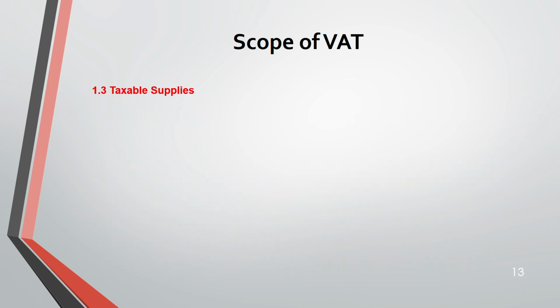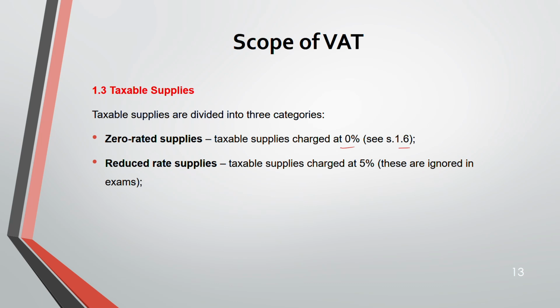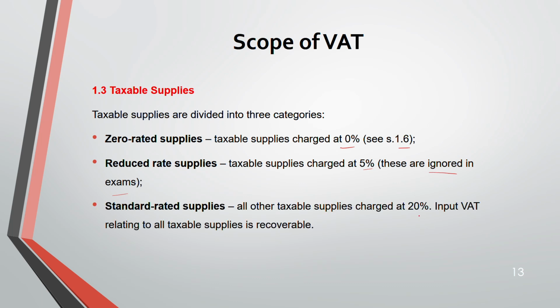Now, moving on to the taxable supply divided into 3 categories. First category is zero rated. Remember they are taxable but the rate is 0. We'll see this in section 1.6 in detail. What are the zero rated supplies? Next is reduced rate supply. Reduced rate is 5%. But this is ignored in your exam, so you don't have to worry about it. Next is standard rated, where the rate is 20%. All the taxable supply, in fact, most of them are standard rated only. So standard rated here, you can recover your input VAT.